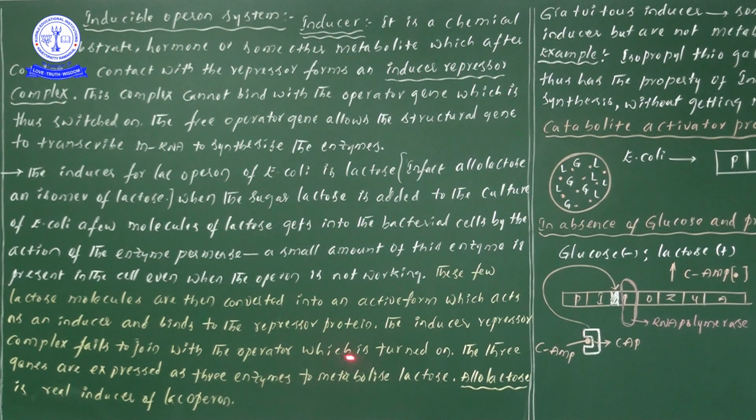So when the operator gene is turned on, what is happening, sir? The three genes are expressed as three enzymes to metabolize the lactose. The main important point we are discussing is that when the operator gene is active, the pathway of RNA polymerase is free. The RNA polymerase enzyme is present at the promoter region.